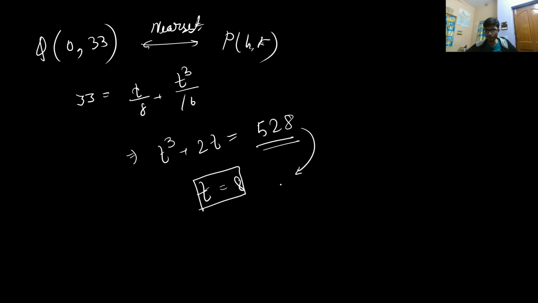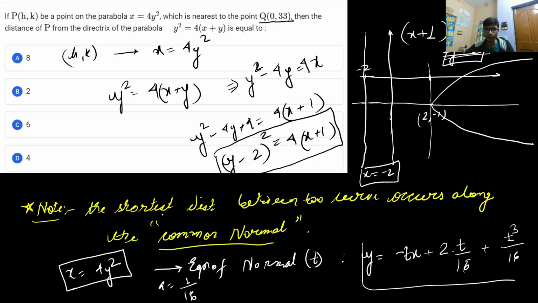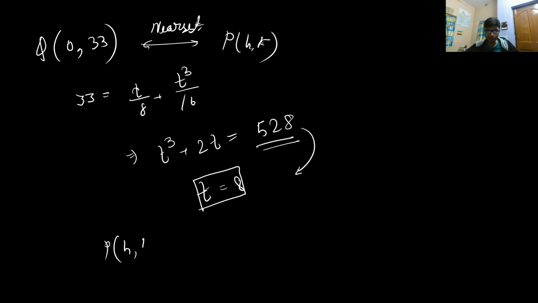That means the value of t is equal to 8. So if t is equal to 8 and P is a point on the parabola, it can be written in parametric form as (at², 2at), and in this parametric form I drew the normal from P.